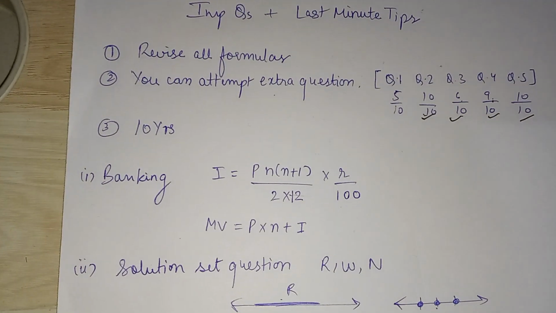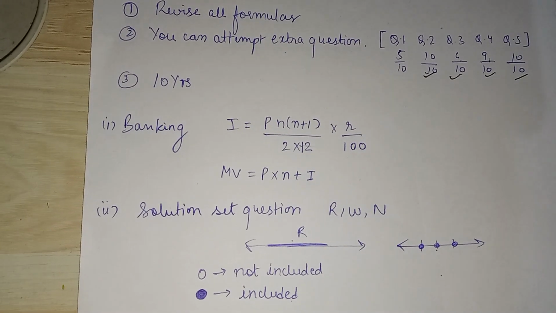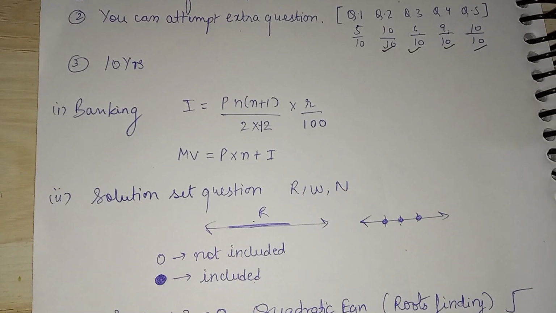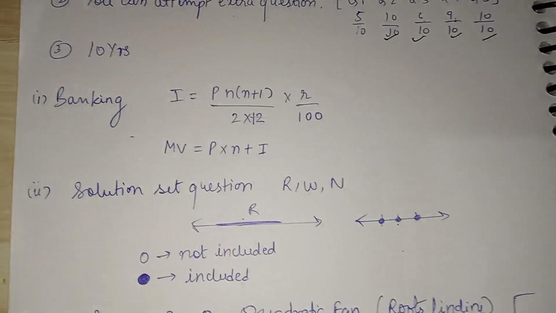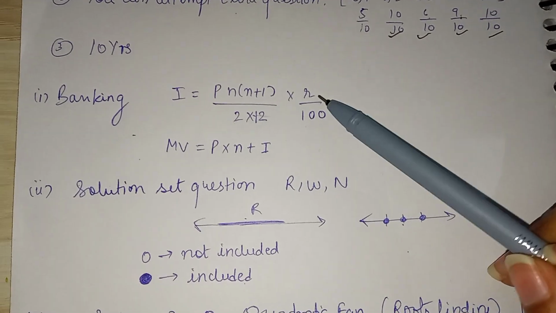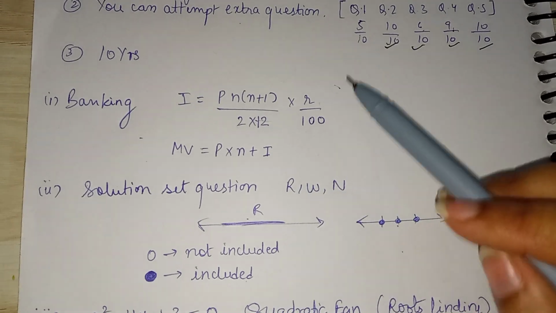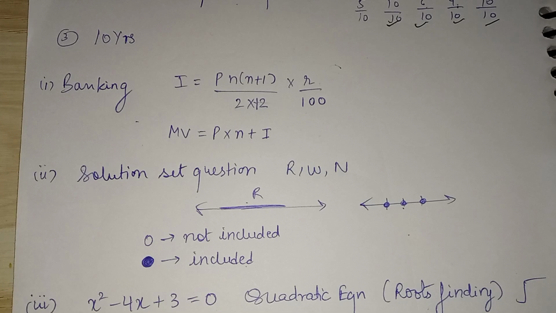Then 10 years papers, again, it is a very important thing to be done before examination, and I'll tell you some questions that are asked every year from 10 years. So the banking question is asked every time. They may ask you the rate or the interest or the maturity value. You have to learn this formula, and please do not make silly mistakes while calculating.